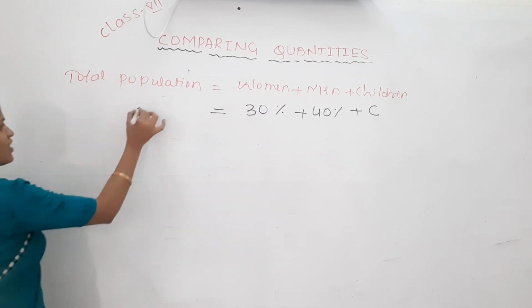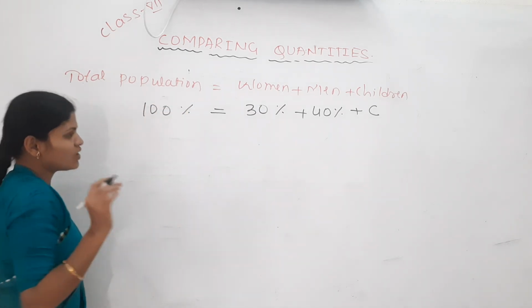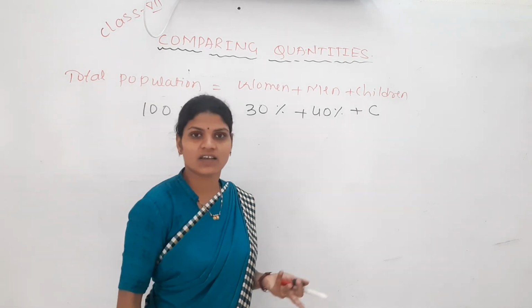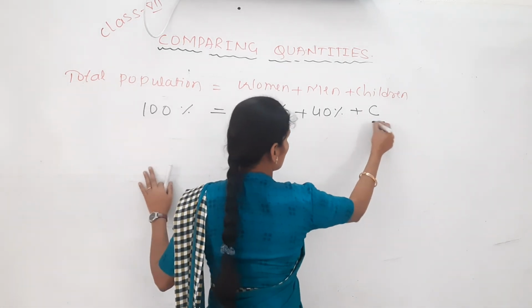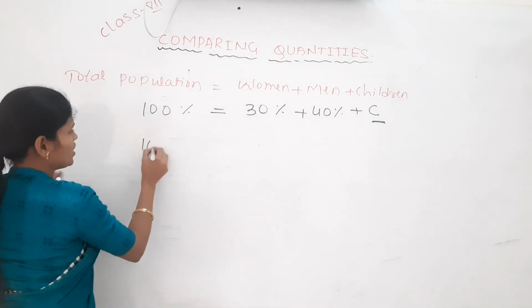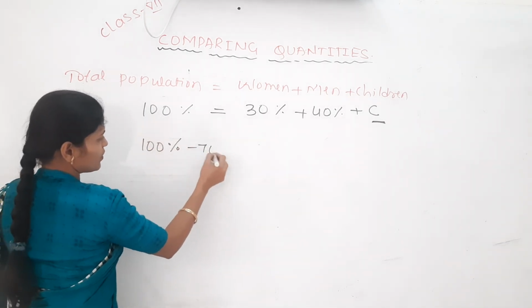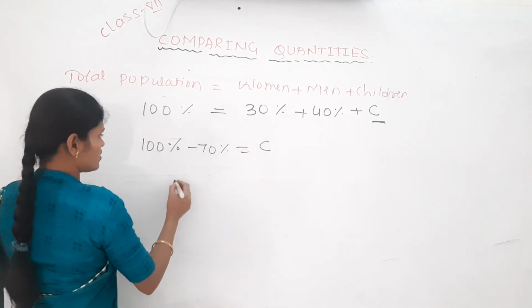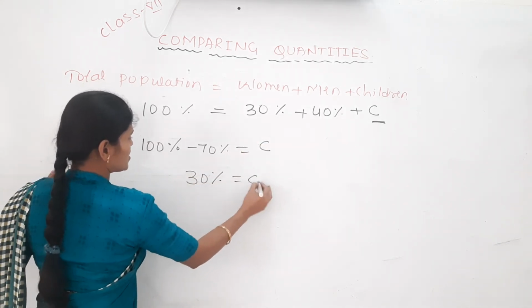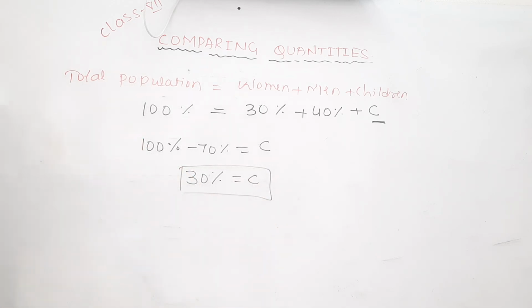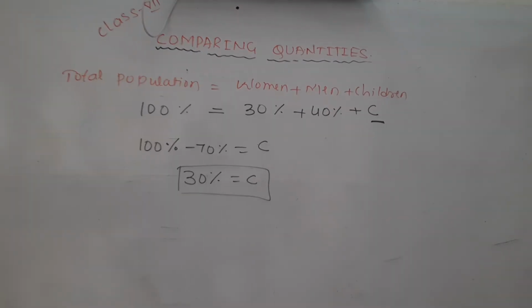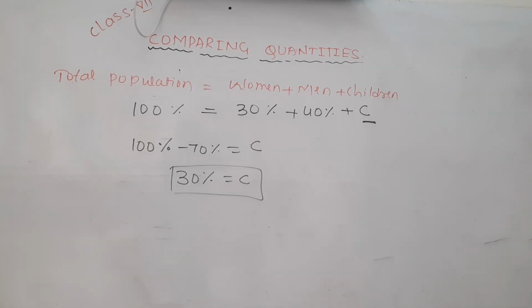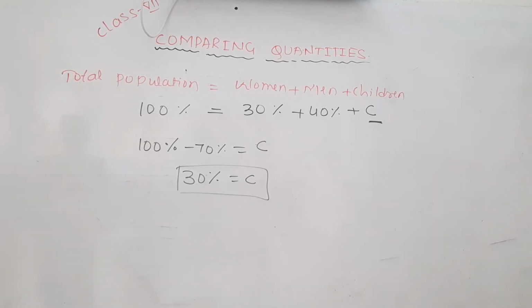See, total population means we will consider it as 100%. What is your question? What percent of children are there here? 40 plus 30 is 70. In 100, if you remove the 70%, how much remained? Children percent: 30% of children are there in that city. Okay. Just pause this video and take it. Yes, written.